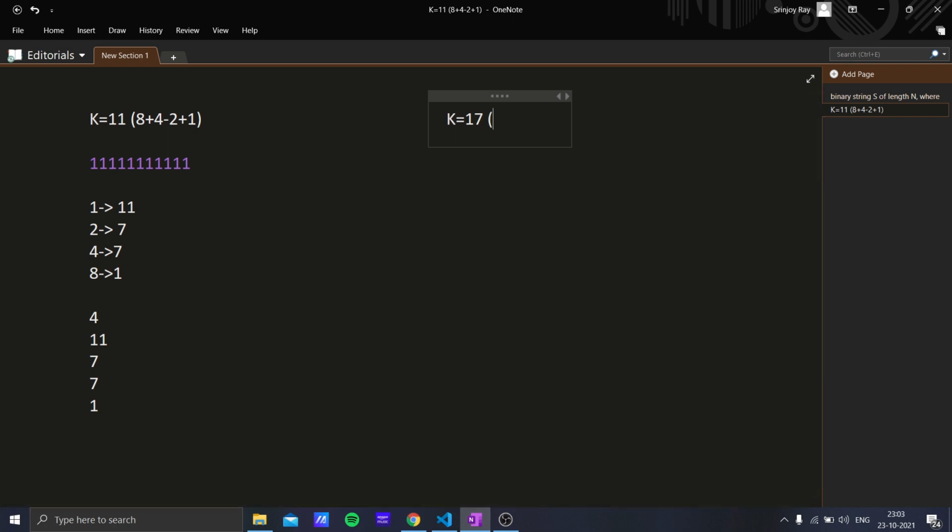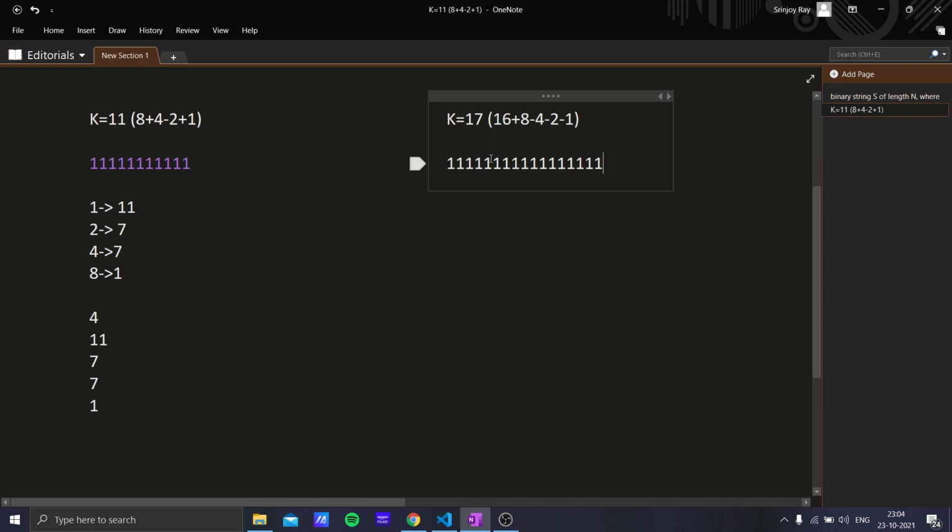First, it can be represented as 16 plus 8, that's 24, minus 4, that's 20, minus 2, that's 18, minus 1. I will write 17 ones. I have written 17 ones.